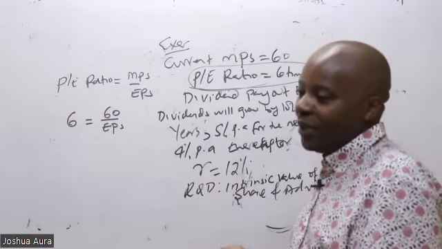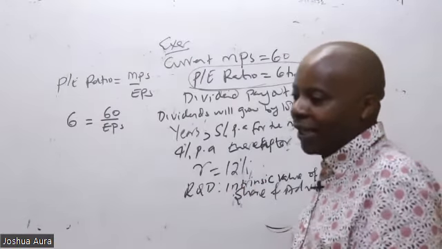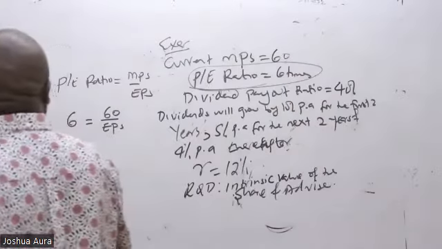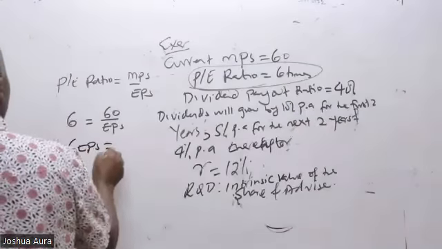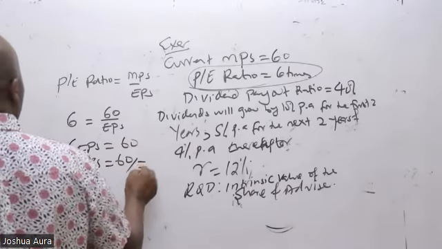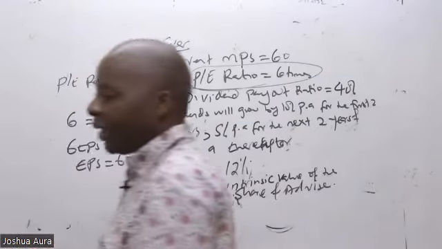So can you kindly give me the EPS? Try to cross multiply there. FAU, you guys have got great names really. So inakuwa ni 6 EPS equals 60. So EPS will be 60 over 6, which will give me 10.